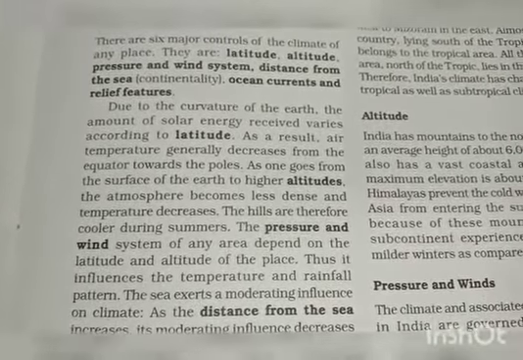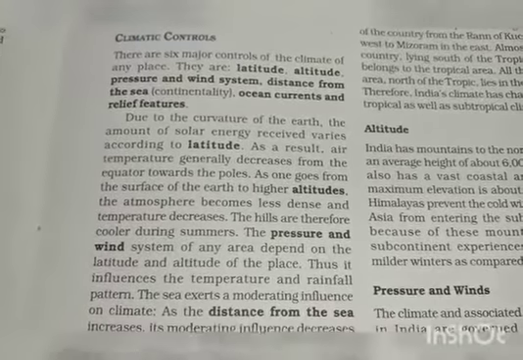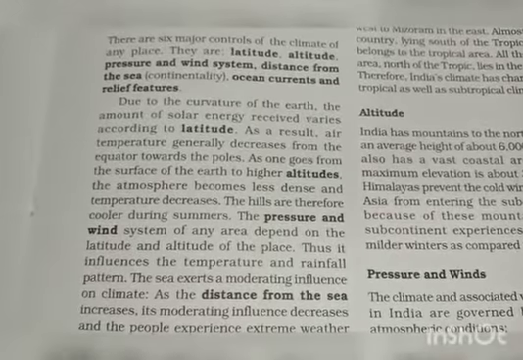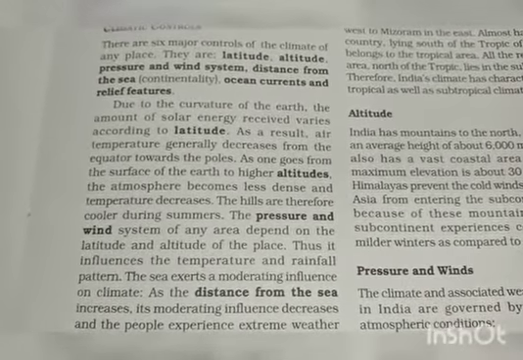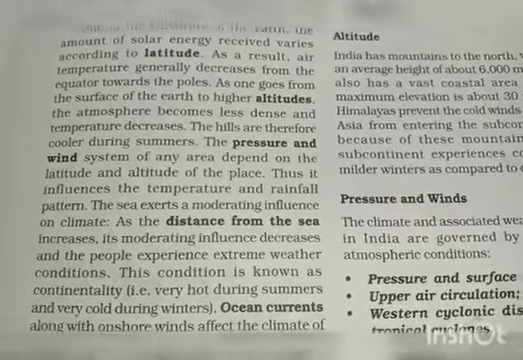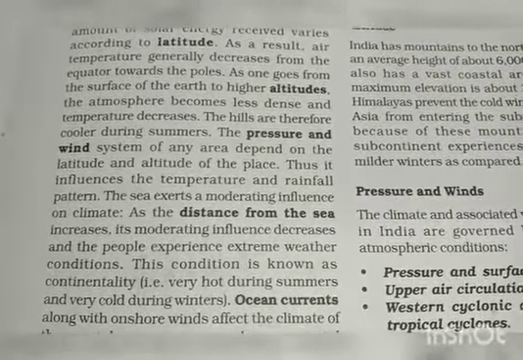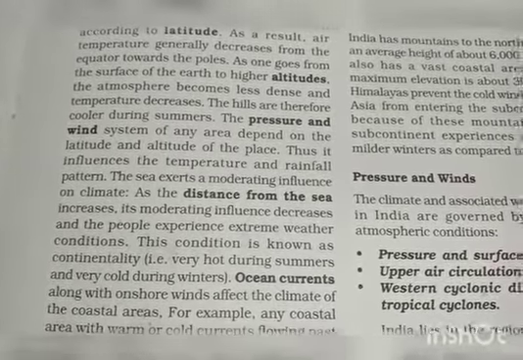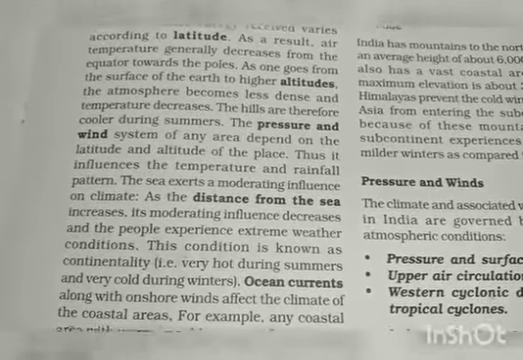As one goes from the surface of the earth to higher altitude, when we go from bottom to top, the atmosphere becomes less dense and temperature decreases. The hills are therefore cooler during summers. The pressure and wind system of any area depend upon the latitude and altitude of the place. Thus, it influences the temperature and rainfall pattern. That is, the pressure and wind system of any area depends on its latitude and altitude, and thus it ultimately influences the temperature and rainfall pattern.